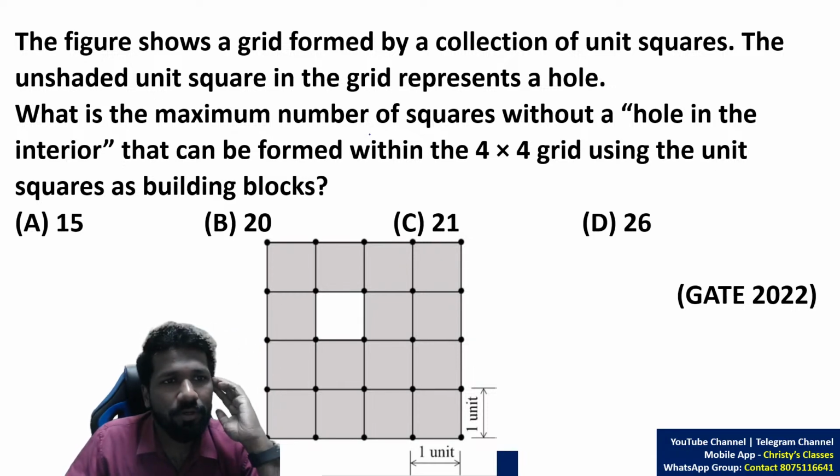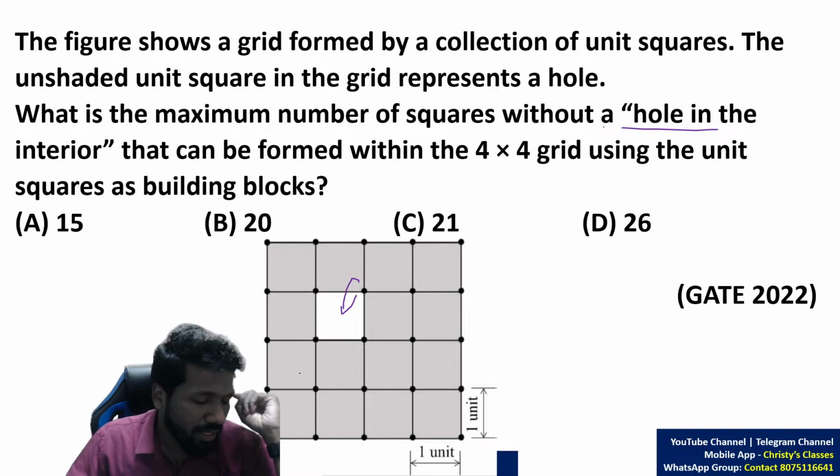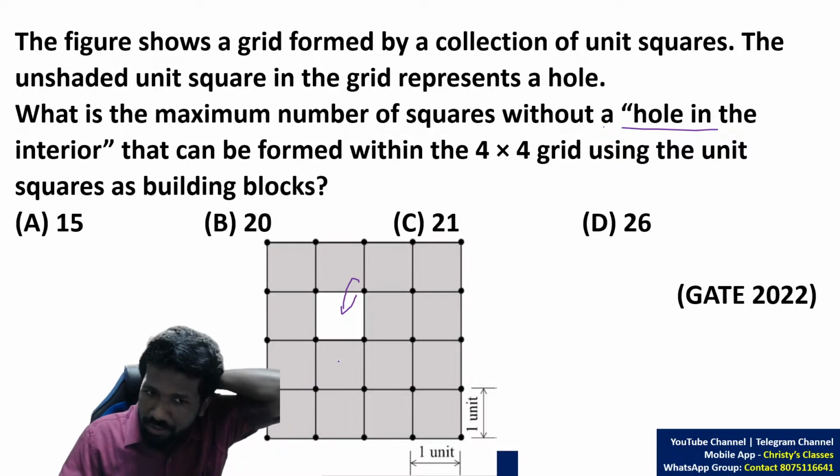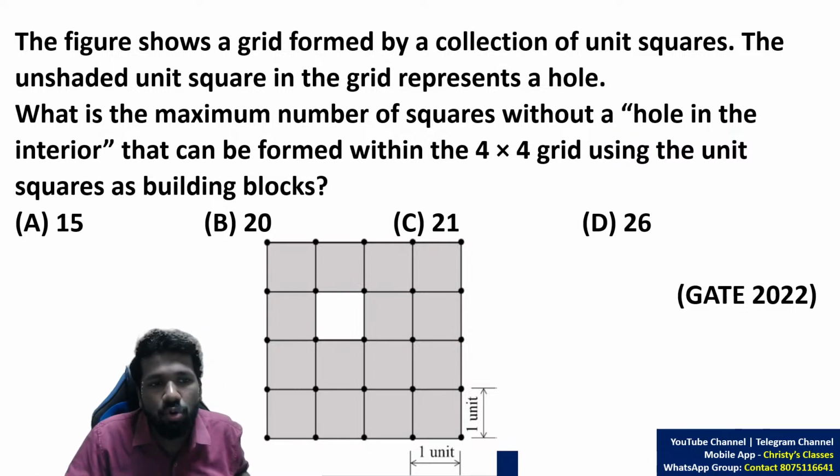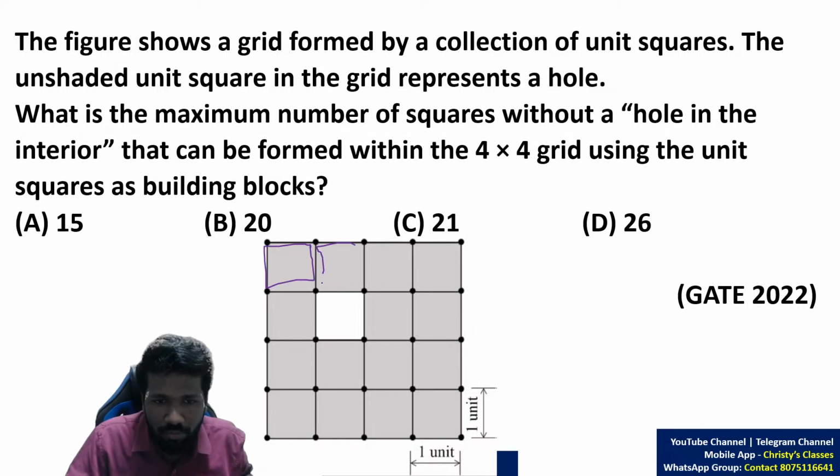This is a very simple question. The figure shows a grid formed by a collection of unit squares. The unshaded unit square in the grid represents a hole. So this is the hole. What is the maximum number of squares without a hole in the interior? Without a hole in the interior means you have to count the squares, but the hole should not be inside the square. So if you count this one, 1, 2, 3, 4, 5, 6, 7, 8, 9, 10, 11, 12, 13, 14, 15.